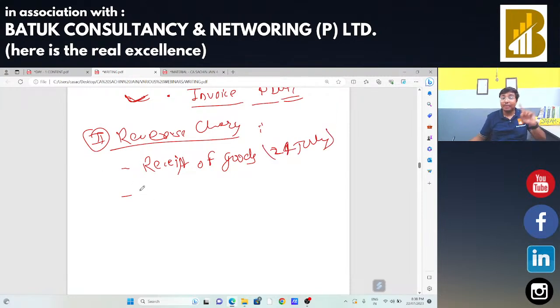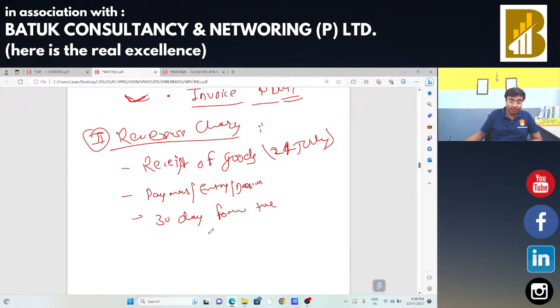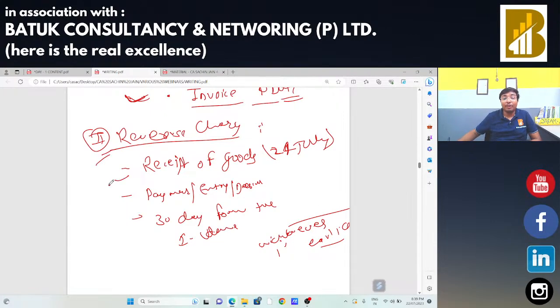The time of supply in case of reverse charge mechanism is receipt of goods, or payment, or debit entry. So, in case of reverse charge mechanism, the time of supply will be your receipt of goods.